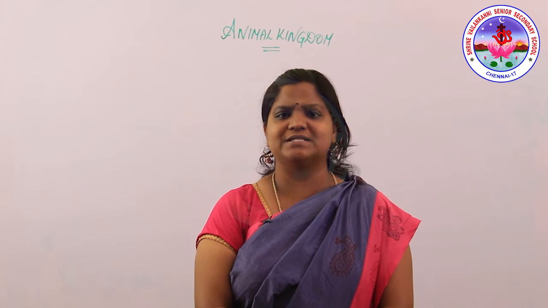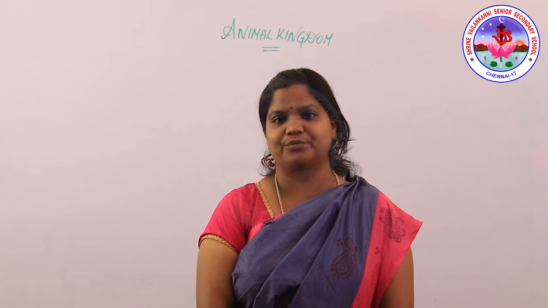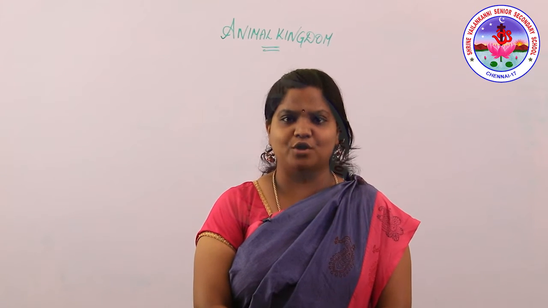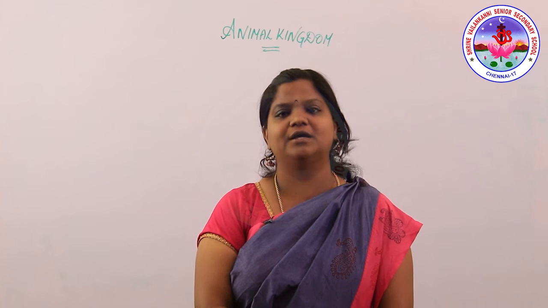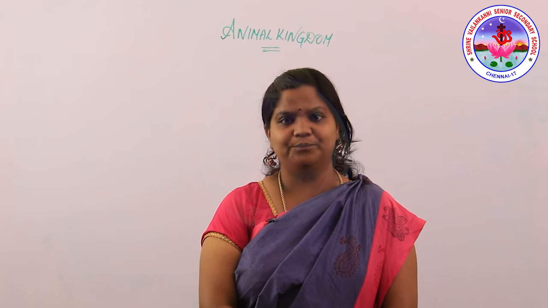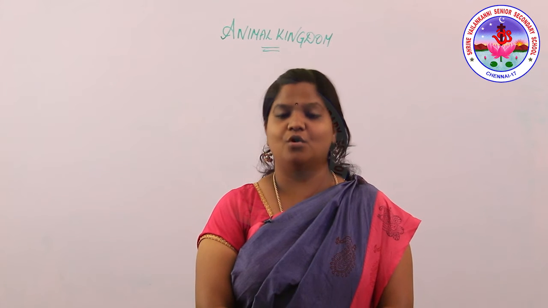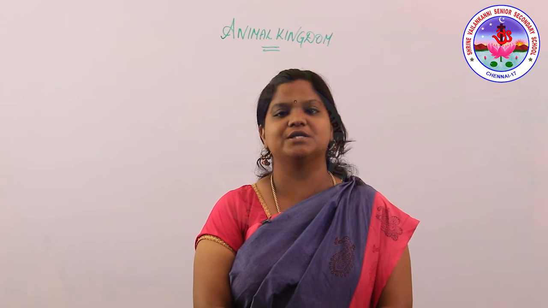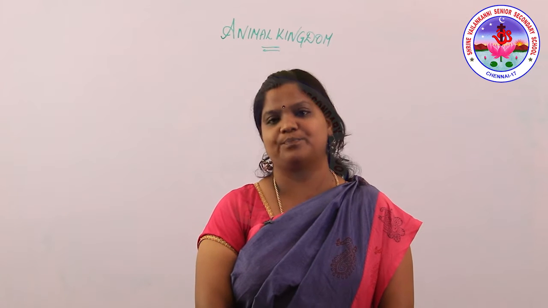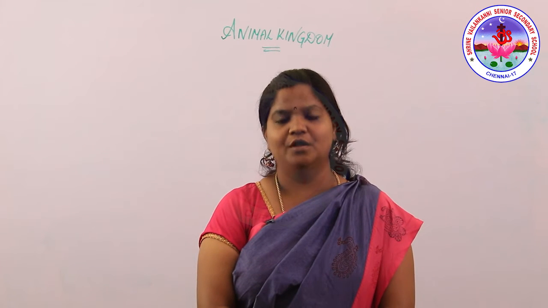So for poikilothermic, the examples will be class Pisces. Another important feature in vertebrata is that they are viviparous, oviparous or ovoviviparous. What is viviparous? The animal which gives birth to young ones. Oviparous, the animal which lays eggs.